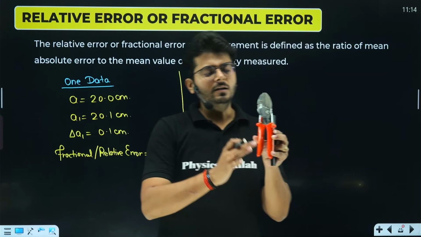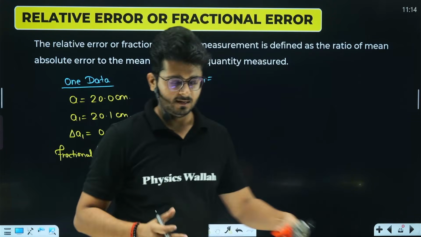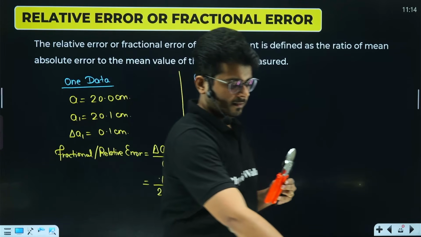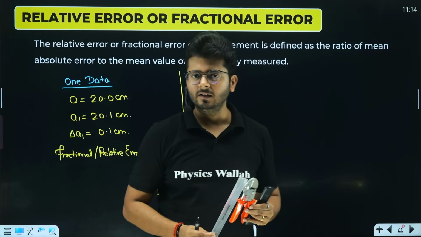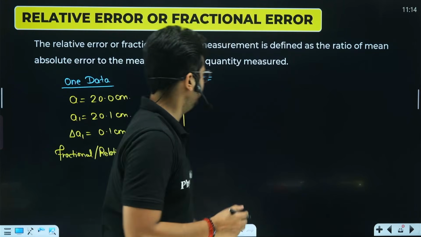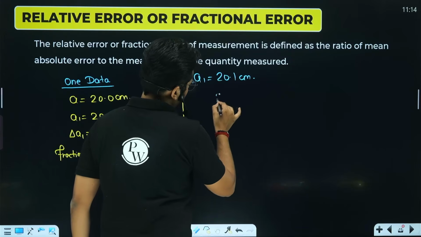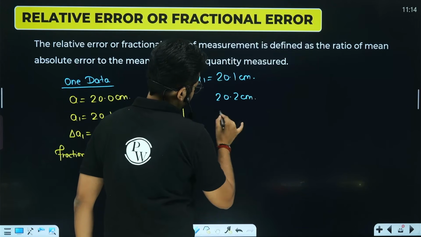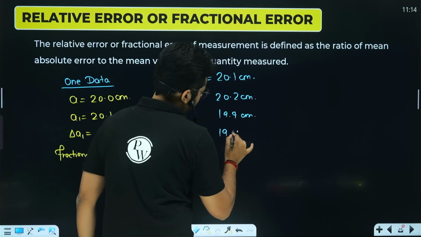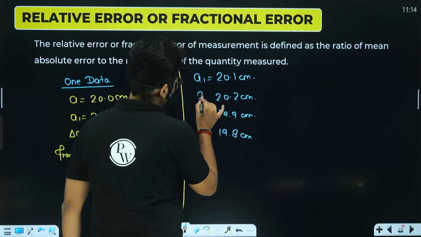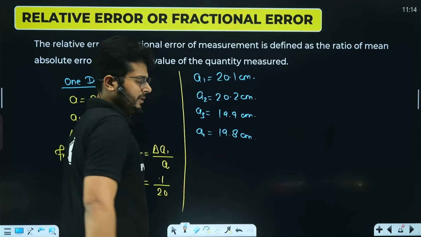So whenever you want to know the true value, first of all, you take multiple measurements of something, right? So now understand that I'll give the scale and this object to the first kid. He'll get the first measurement. What is the first measurement? Let's say, taking the same values again, 20.1, 20.2, 19.1, 19.9 and 19.8. Let's take the same measurements, just to understand this. So these are the values somebody has measured, right?